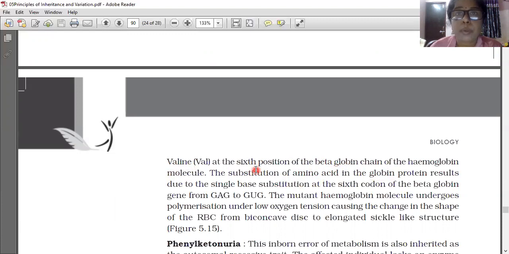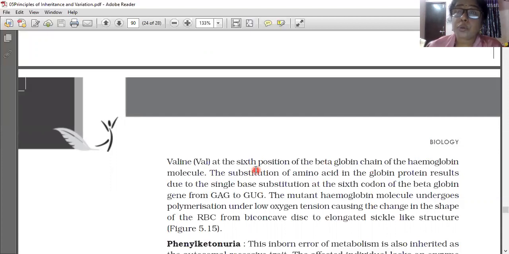Do you know hemoglobin? The red colored pigment in the blood is called hemoglobin. Actually, this hemoglobin has 4 polypeptide chains. How many polypeptide chains? 4 polypeptide chains are there in the hemoglobin. Out of these 4, 2 are alpha type and 2 are beta type. Understood? 4 chains are there.